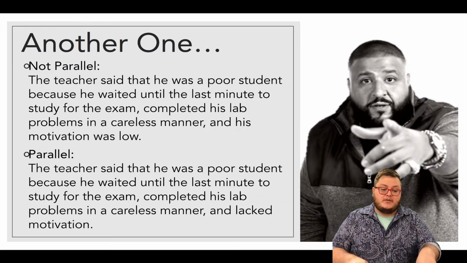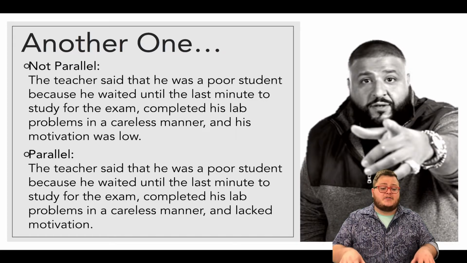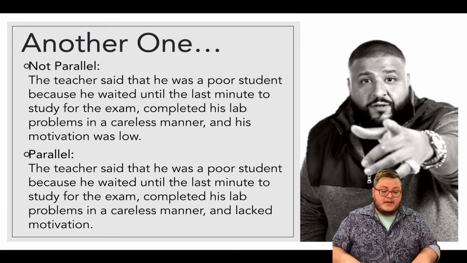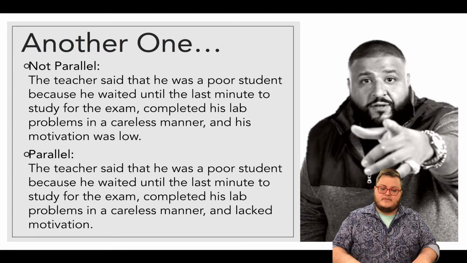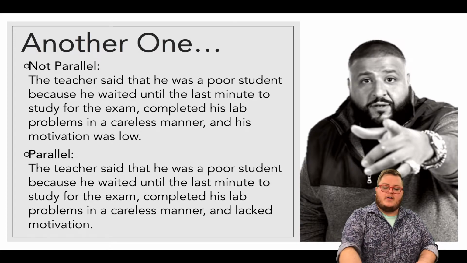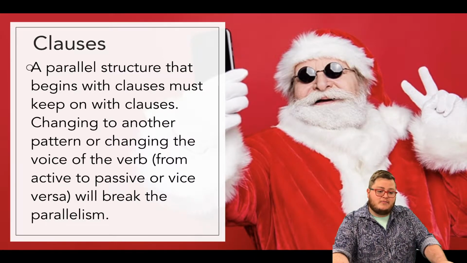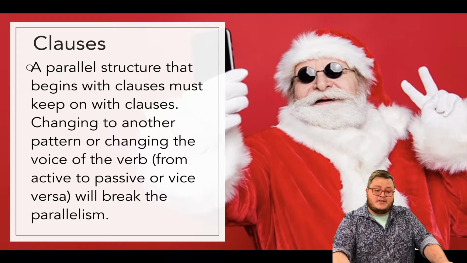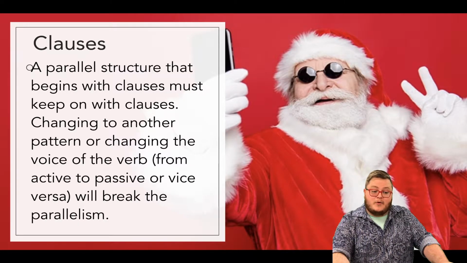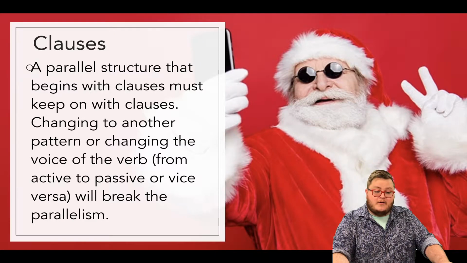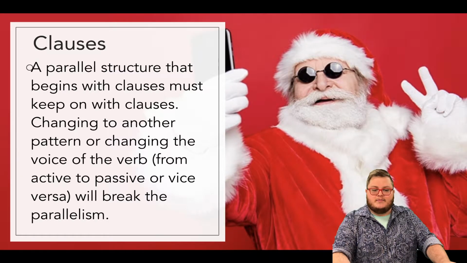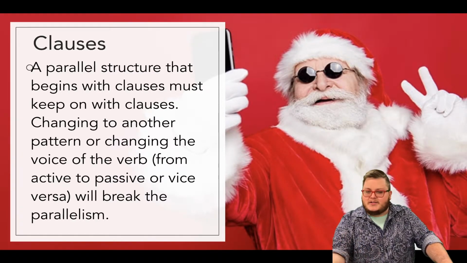So to make it parallel, you would change it so that it says, the teacher said that he was a poor student because he waited until the last minute to study for the exam, completed his lab problems in a careless manner, and lacked motivation. So again, you're just keeping it in the same form all the time. And if you're using clauses in parallel structure, they need to be kept with clauses. Changing to another pattern or changing the voice of the verb from active to passive or vice versa will break the parallelism. So when we're looking at clauses, we're going to look at some examples now.